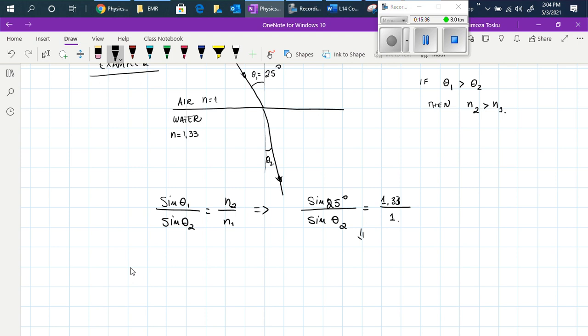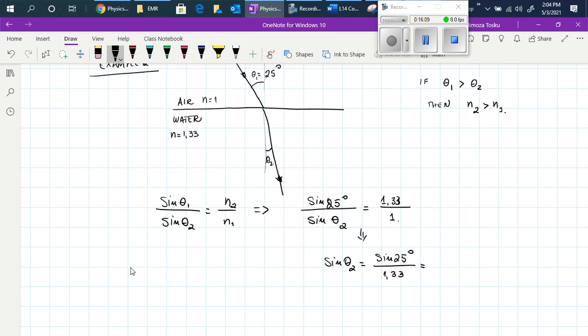So from here, sine theta 2 will be equal to sine 25 over 1.33.